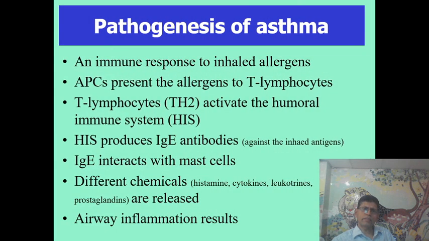The pathogenesis of asthma is that asthma is an immune response to inhaled allergen. Antigen presenting cells present the allergen to T lymphocytes. T lymphocytes, that is Th2, activate the humoral immune system. The humoral immune system produces IgE antibodies against the inhaled antigens. IgE reacts with mast cells, and different chemicals like histamine, cytokines, leukotrienes, and prostaglandins are released. And these, in various ways, cause the airway inflammation.